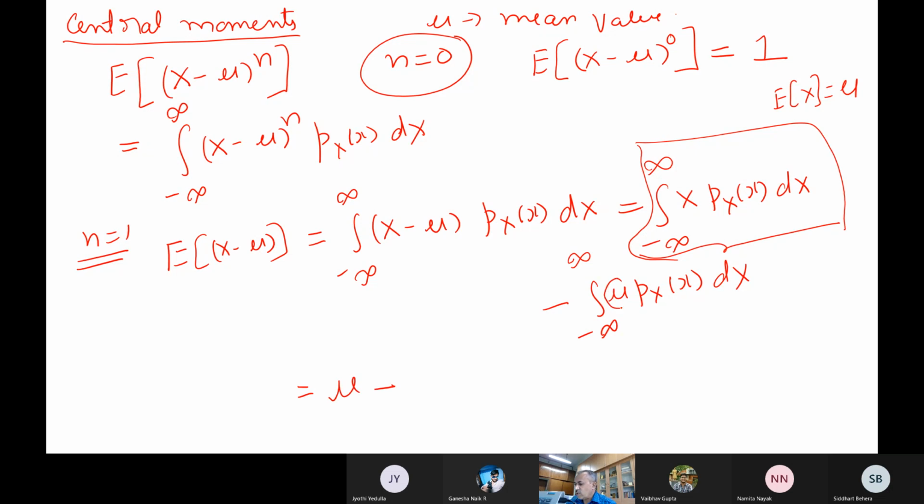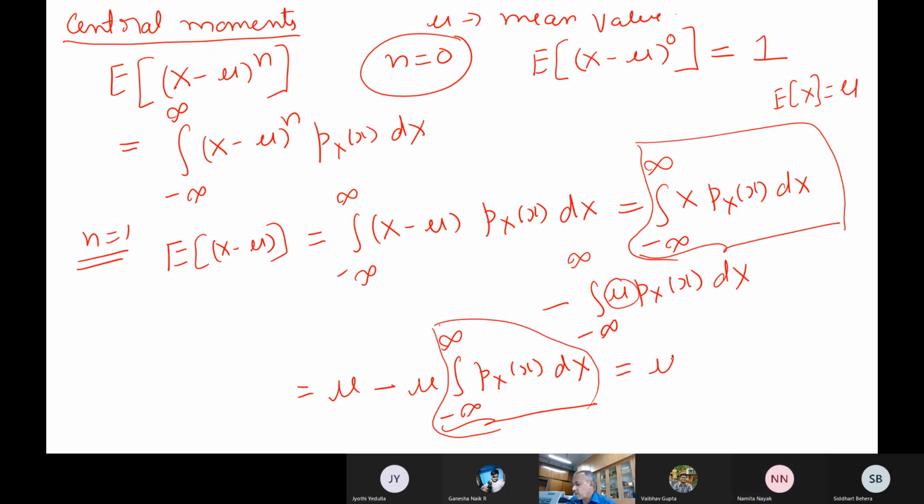The next one: mu is a constant, so you can bring it outside. So mu times the integral from minus infinity to infinity of p_X(x) dx. Now tell me, what is the value of this integral? It is 1. So finally you get mu minus mu, which is 0. So the first central moment is 0, because everything is centered around the mean value. This is a very important thing.